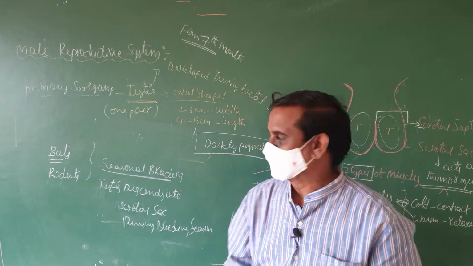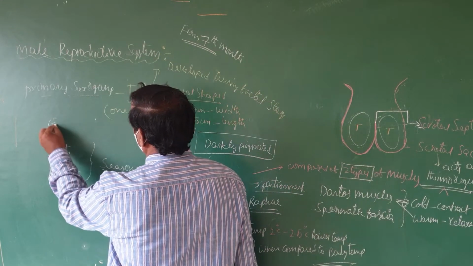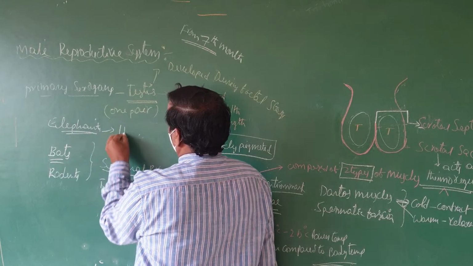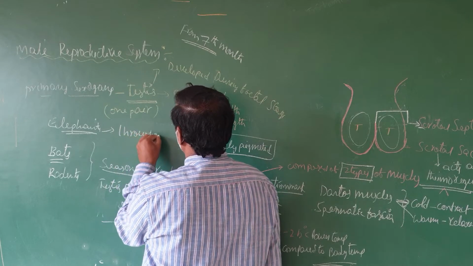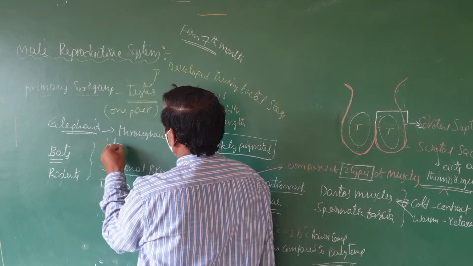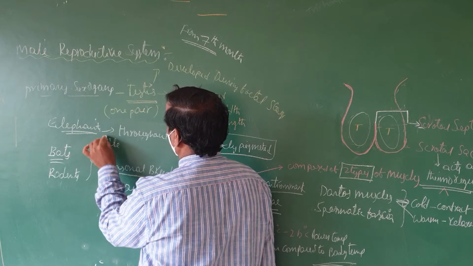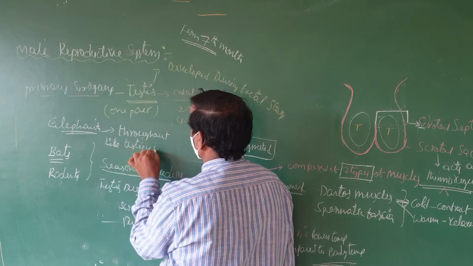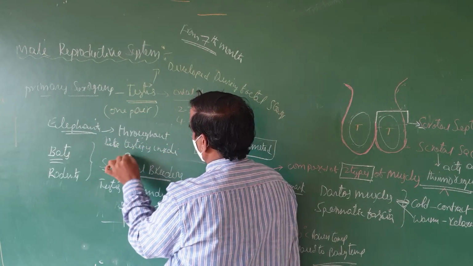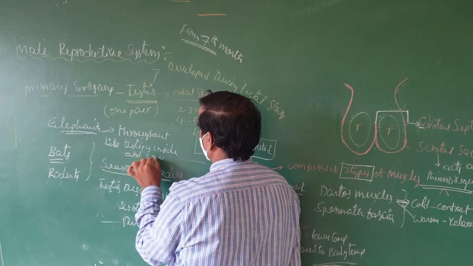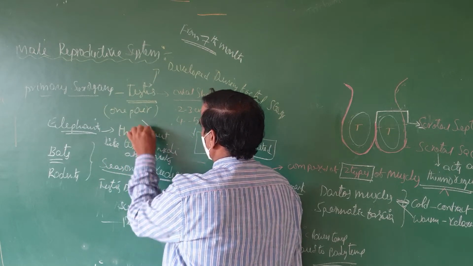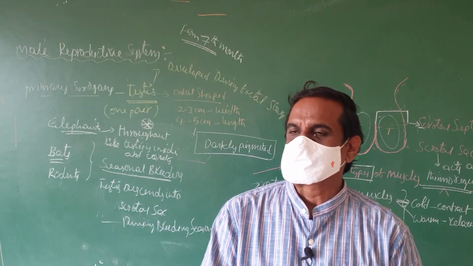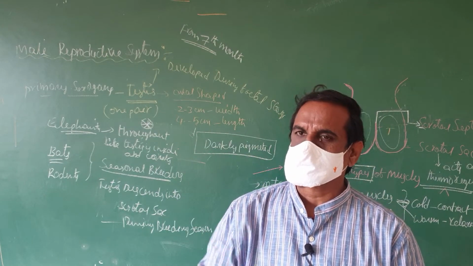For example, bats and rodents. If we take animals like elephants, throughout life, in elephants, the testis is inside the abdominal cavity. In animals like the elephant, the testis lies inside the abdominal cavity throughout their life.